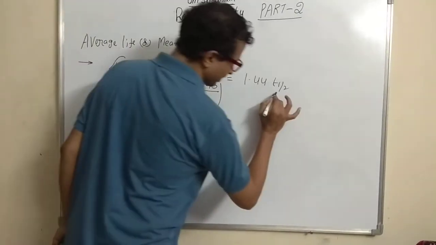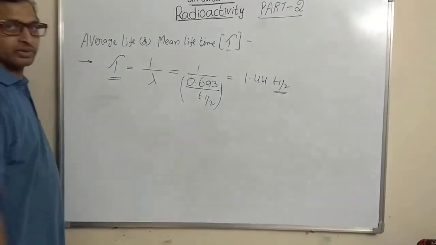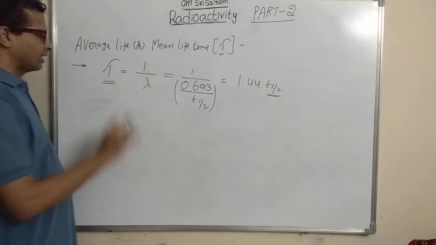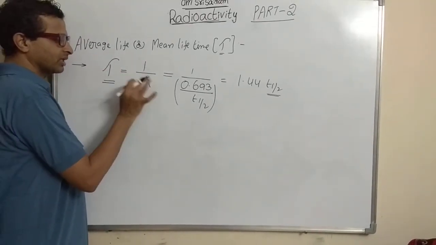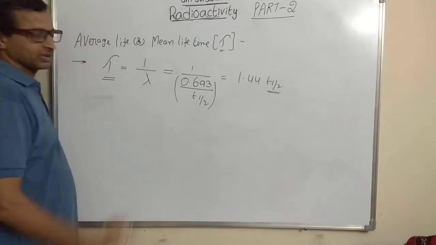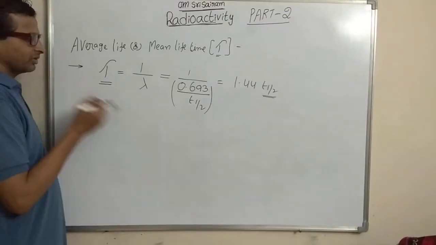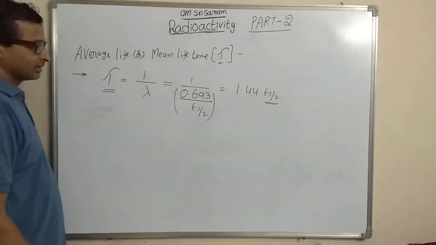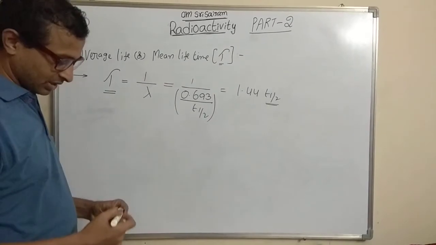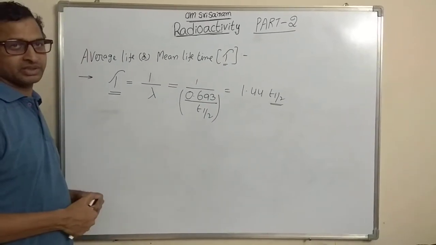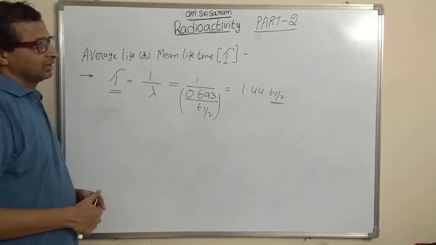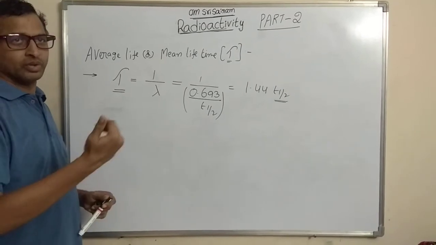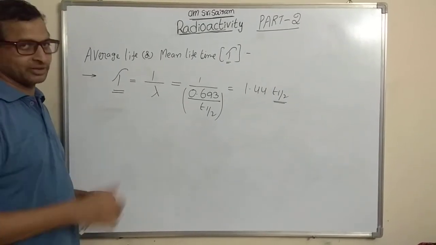So if the half-life of the radioactive sample is more, its average life is more. That is, they are directly proportional. And if you see the relation between tau and lambda, they are inversely proportional. Already we know the definition of lambda: the reciprocal of the time in which the number of nuclei disintegrate from its initial value to 1 by e times the initial value.